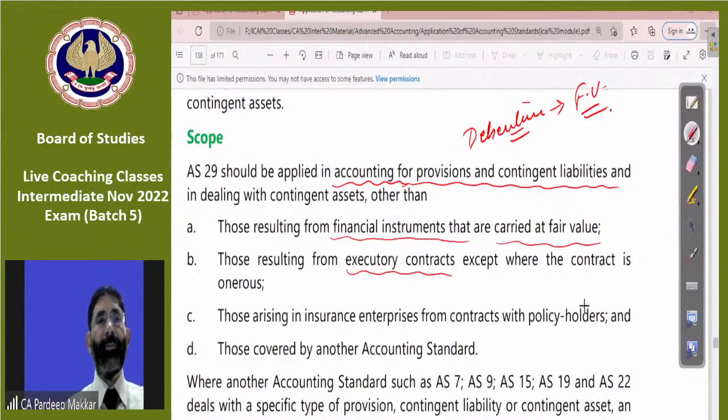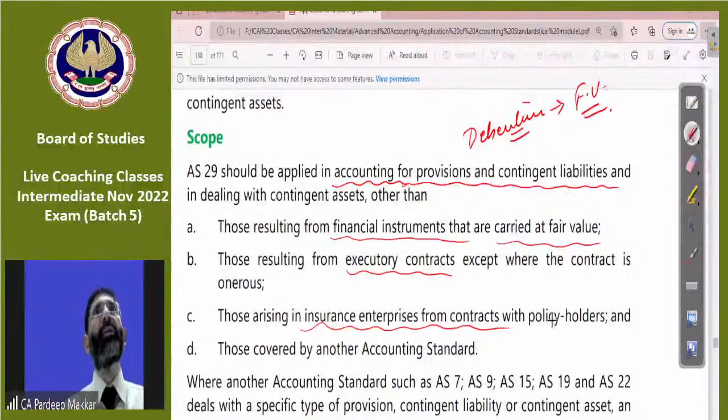Executory contract. What is an executory contract? We will discuss that. AS 29 will not apply to insurance enterprises. And it will not apply to those points which are covered in other AS. Like in construction contracts, AS 7 is applicable. In revenue recognition, AS 9 is applicable.